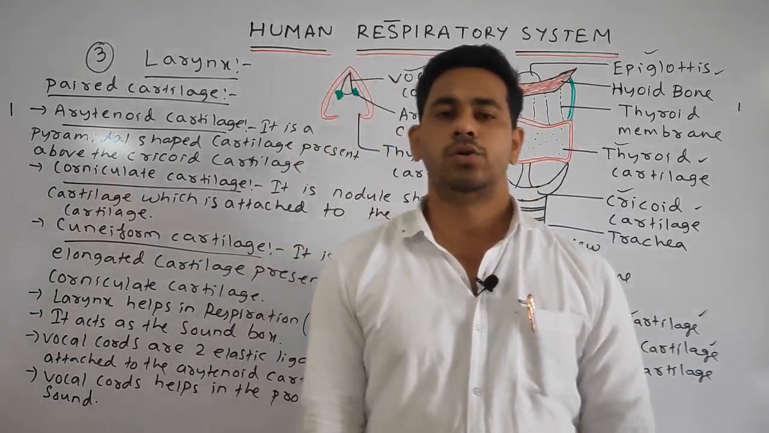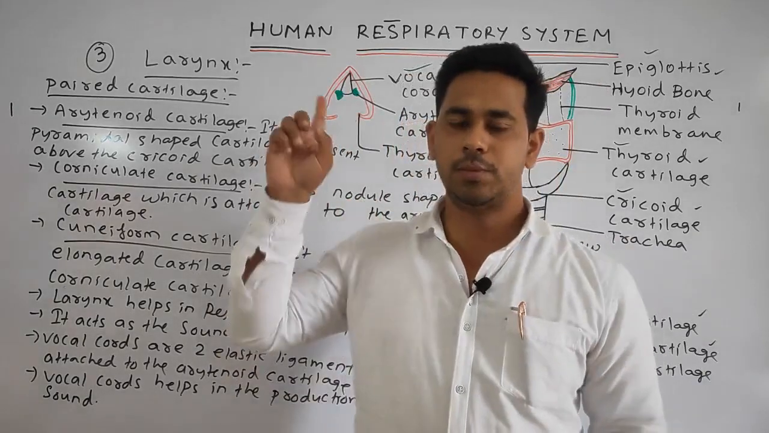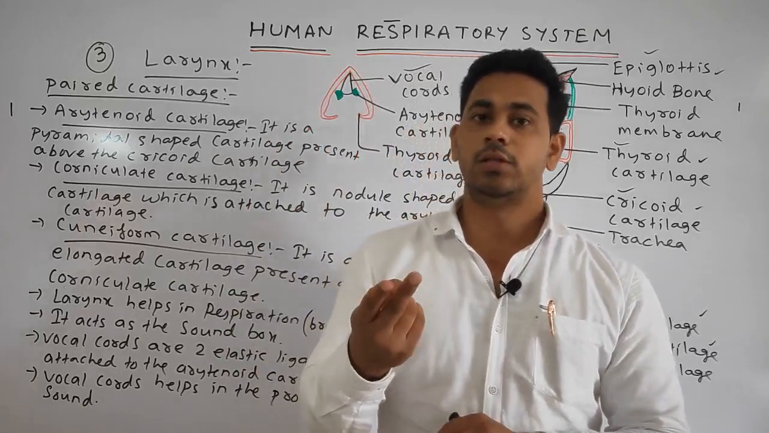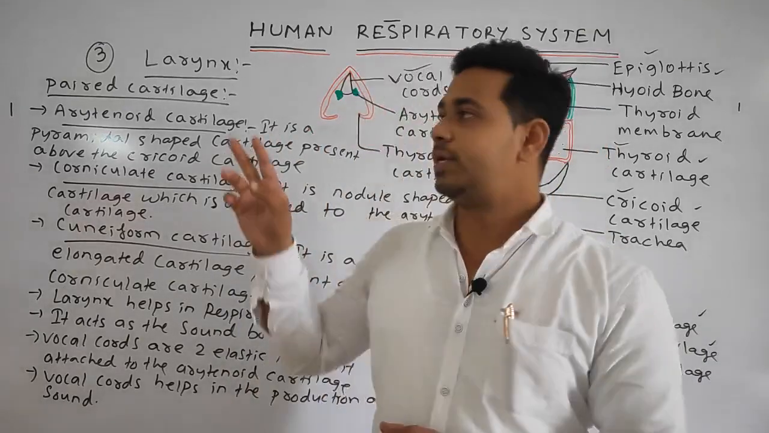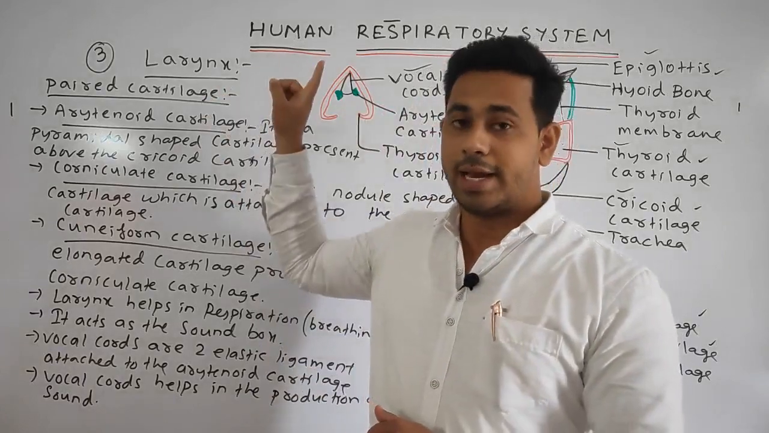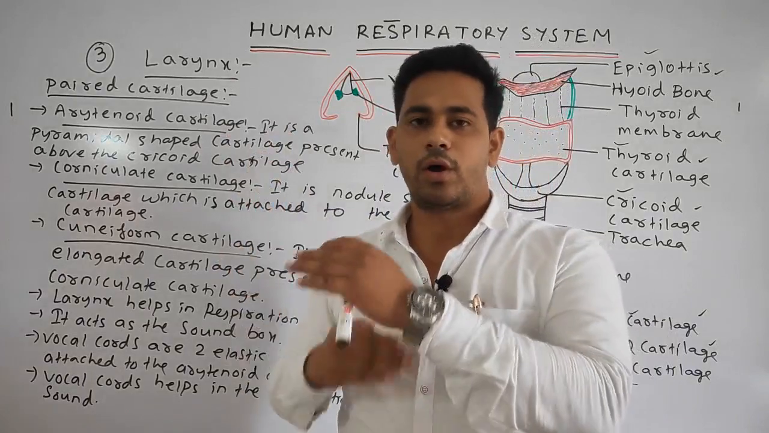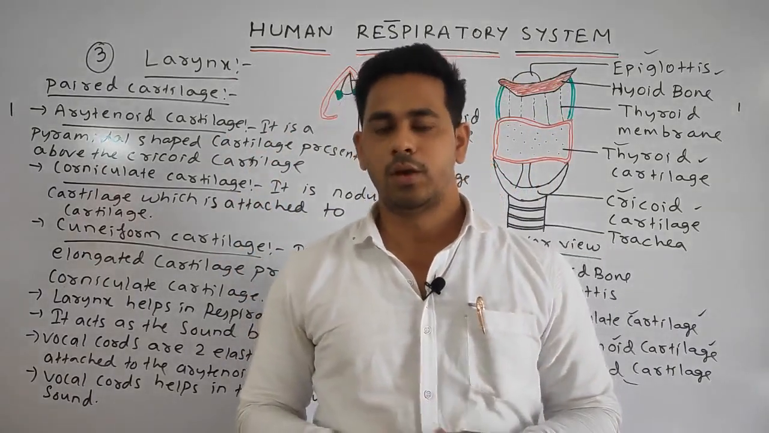So students, today we discussed 3 important major parts of the human respiratory system. First the nose portion, after that the pharynx portion, and lastly the larynx portion. And one of the important functions of the larynx is that it also helps in the process of respiration or breathing.